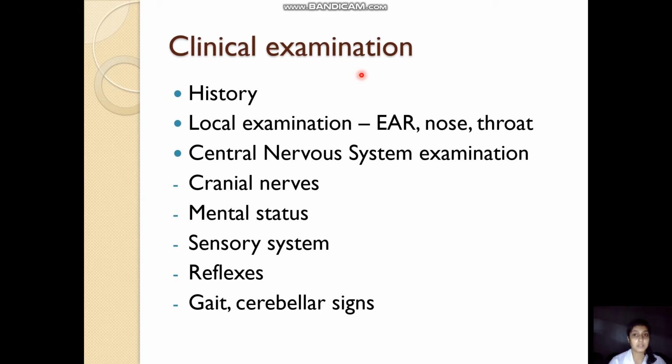Also, examination of the nose and throat concomitantly is necessary because sometimes the ear disease can be due to a nasal or throat pathology as well. Central nervous system examination is of utmost importance to know about the status of the cranial nerves, the mental status of the patient, the status of the sensory system, the reflexes, the gait, and the cerebellar signs. Accordingly, we will decide whether to refer the patient to a neurologist or whether any neurological intervention is required or not.